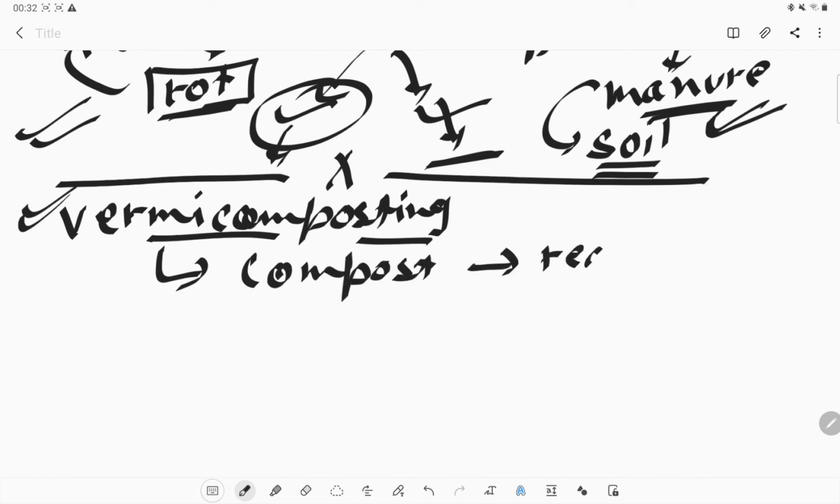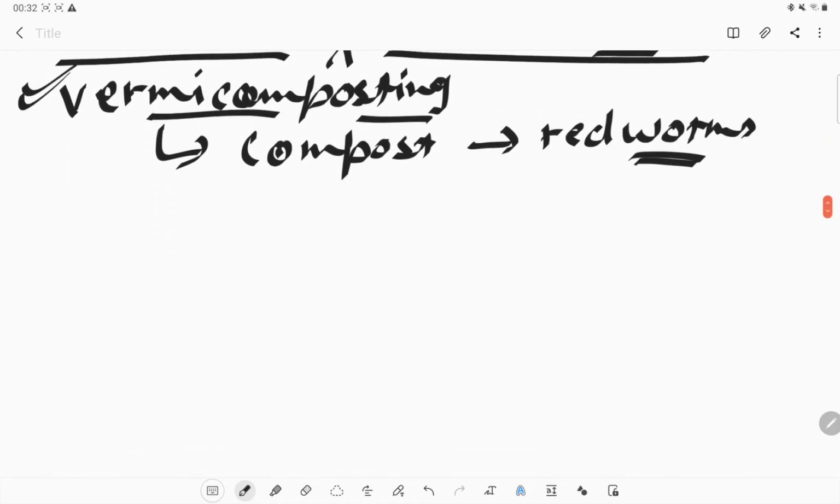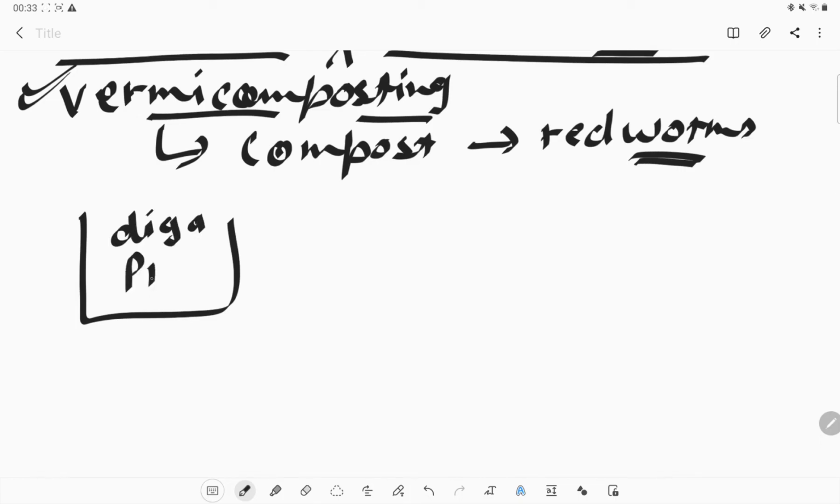with the help of red worms. We use red worms. First of all, we dig a pit in the soil. The pit should be 30 centimeters deep. The minimum depth should be 30 centimeters.